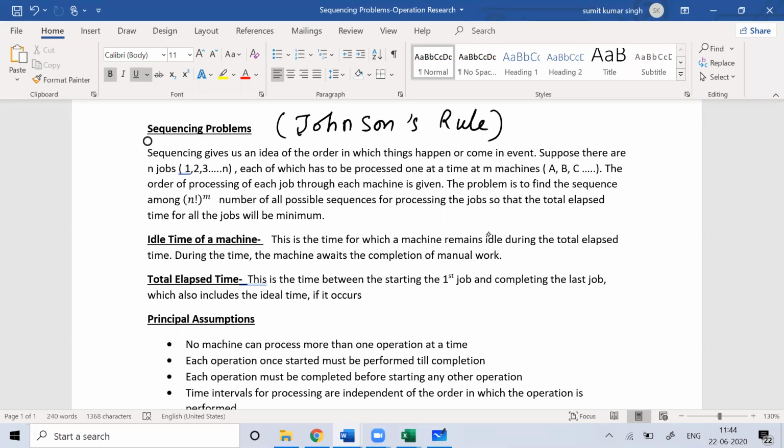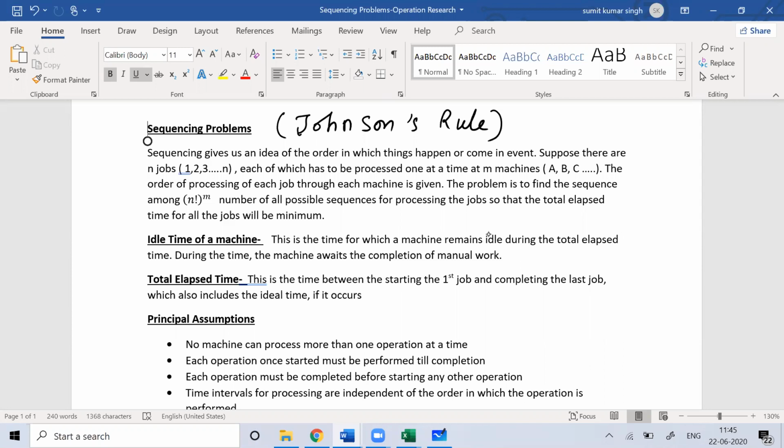You can read the theory. Here it is written that sequencing gives us an idea of the order in which things happen or come in an event. Suppose there are n jobs, 1, 2, 3, 4 till n, and each of these has to be processed one at a time on the machines.